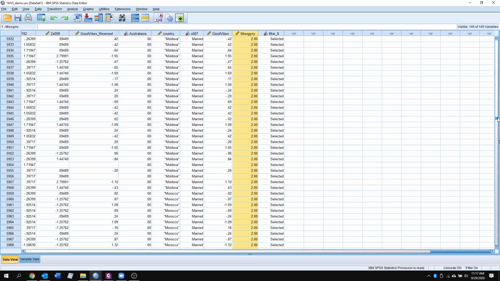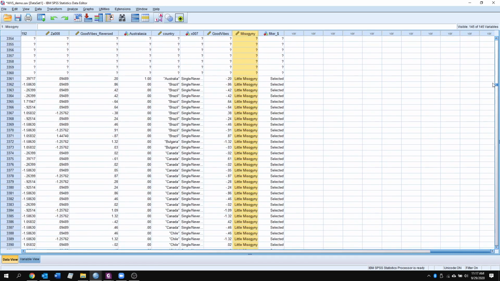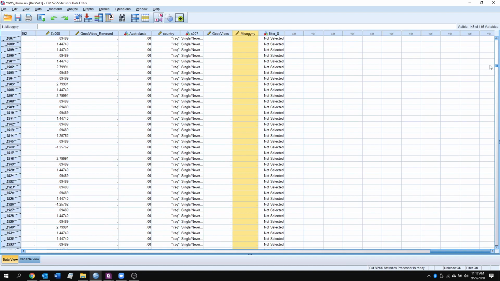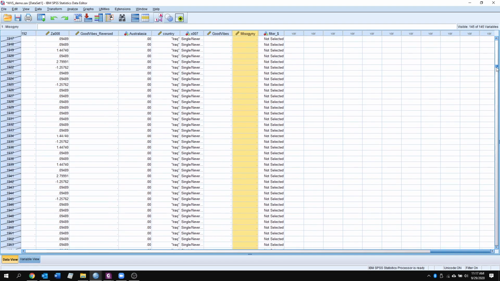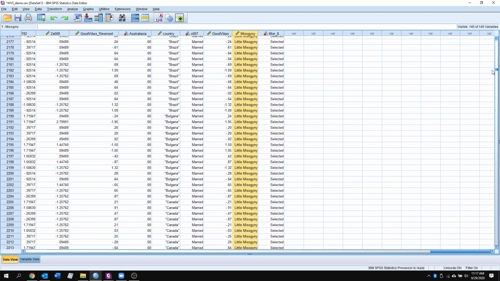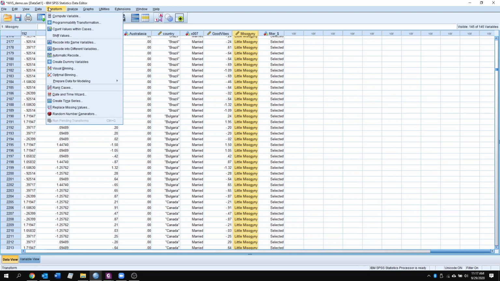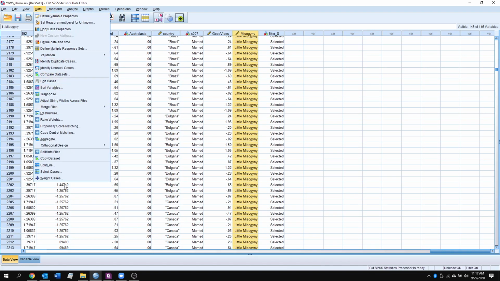you will see that we get the opposite of what we had before. Those for whom we do not have data in the misogyny construct, they're no longer selected, and it's like they don't exist for our study anymore. So awesome, that's exactly what we wanted, and we just have one more step and we're all the way there.